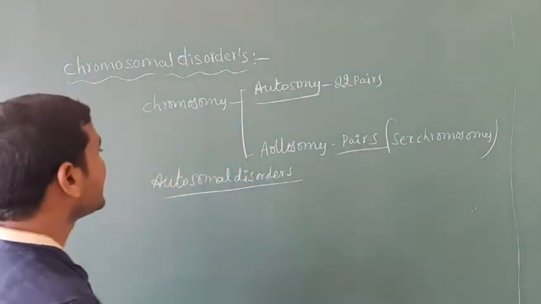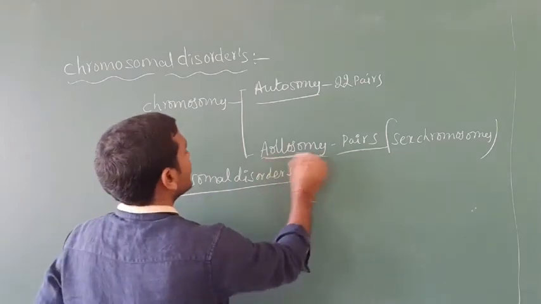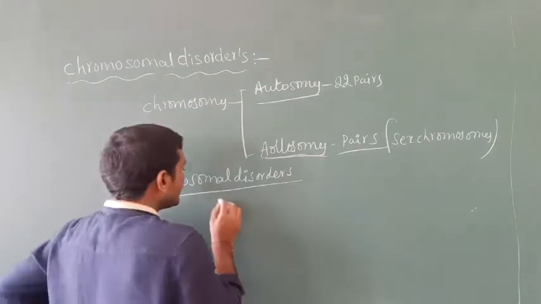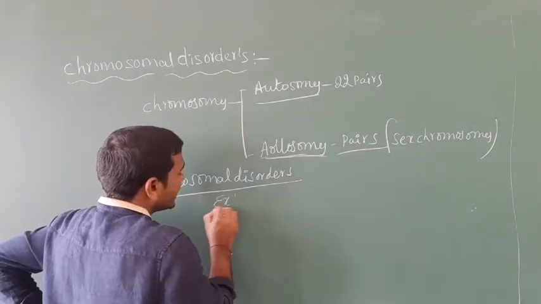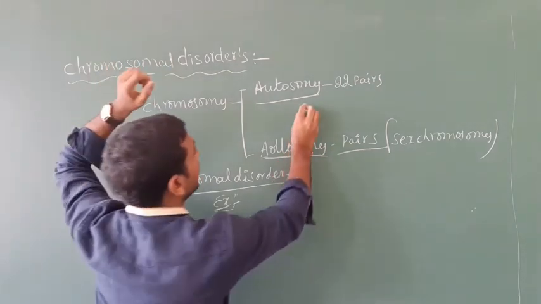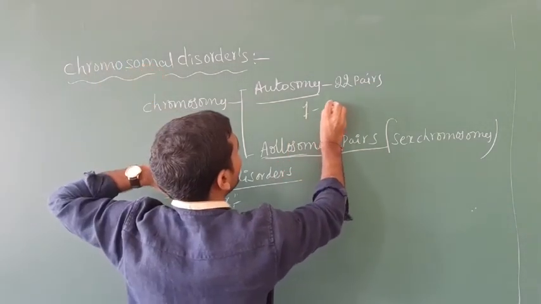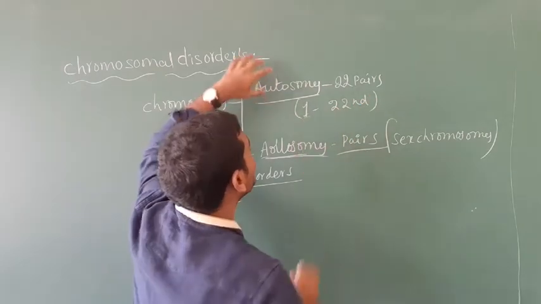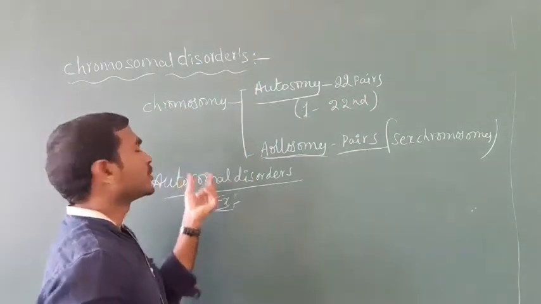Next we can take the allosomes. But before that, autosomal disorders. What are examples of autosomal disorders? The autosomes are the first chromosome to the 22nd chromosome. All of these chromosomes belong to the autosomes only.